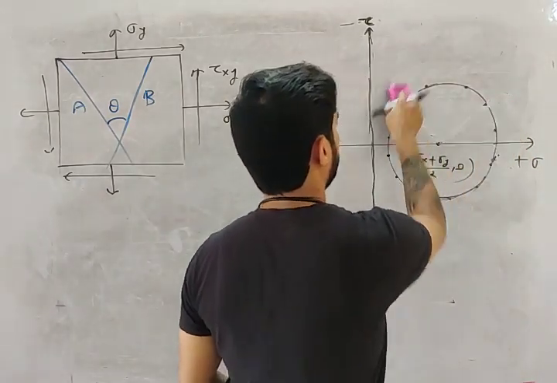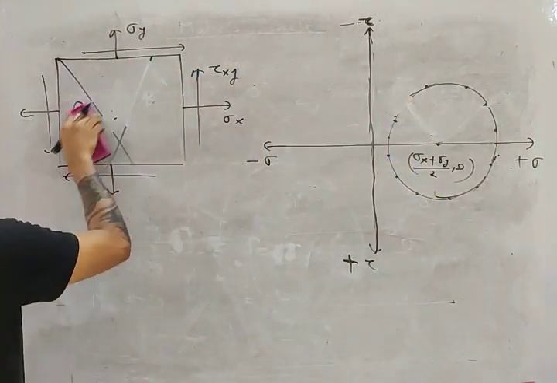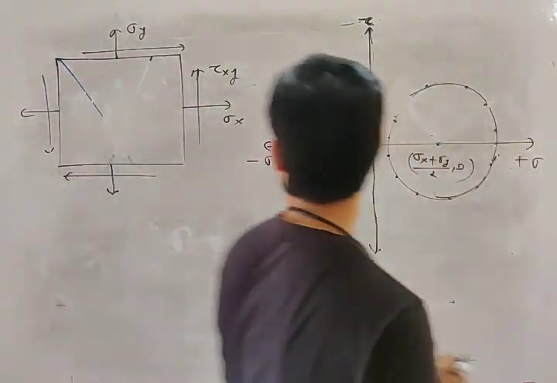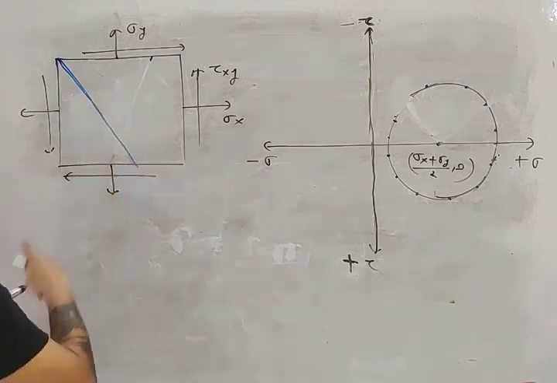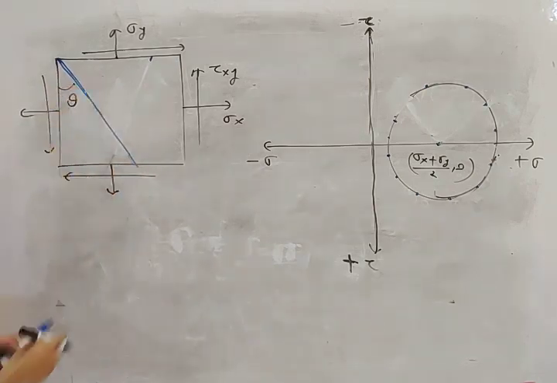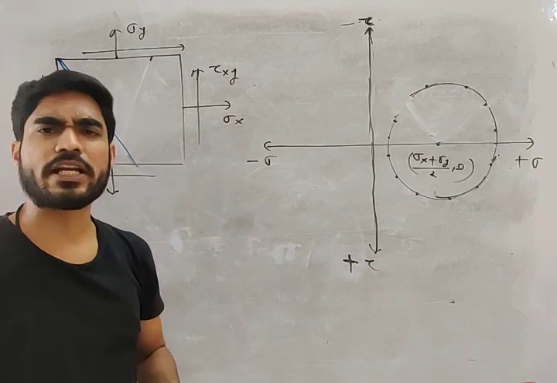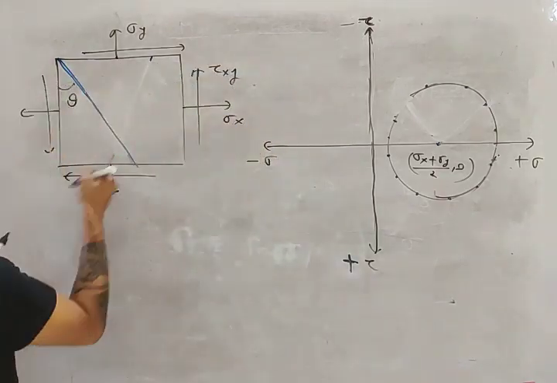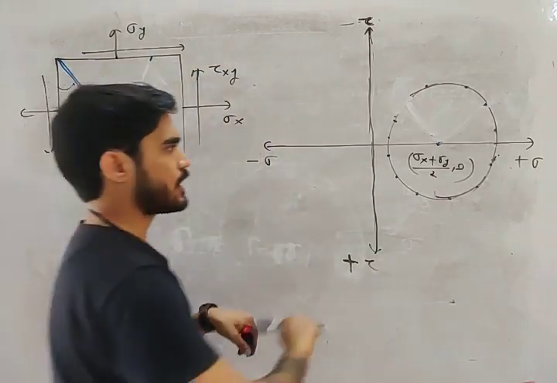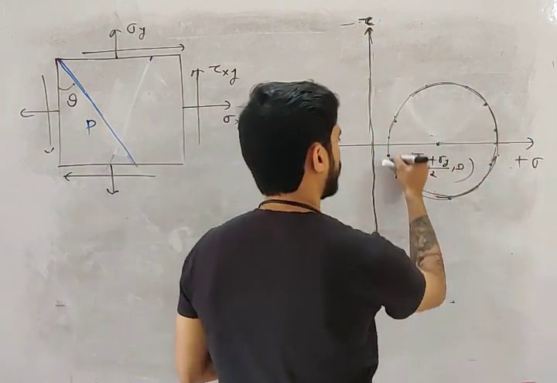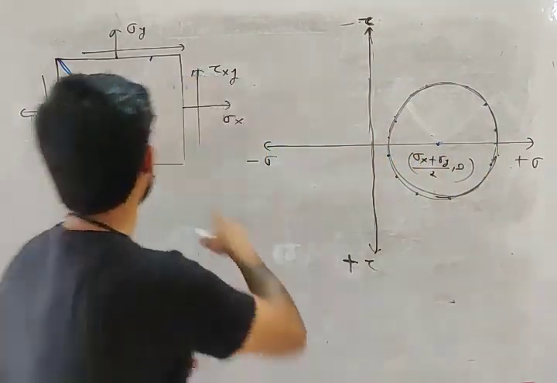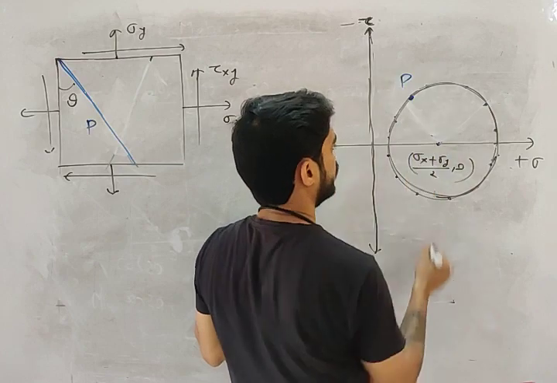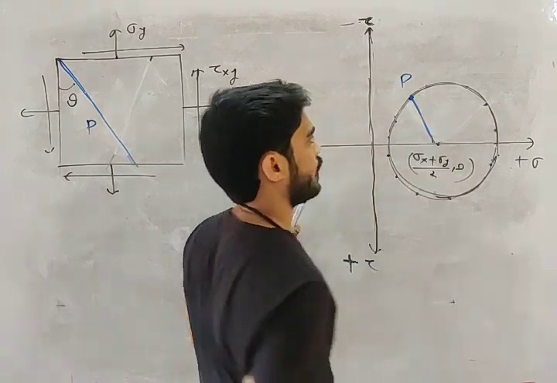Now my friend, if you want to calculate stress on any oblique plane, let's say you want to calculate stress on this plane. This plane is at an angle theta. So what you need to do is very easy, my friend. You just need to find this plane. Let's say this is plane P. You just need to find this plane P on the circumference of Mohr circle. This plane P will be like a point somewhere here. Let's say this is the point P.